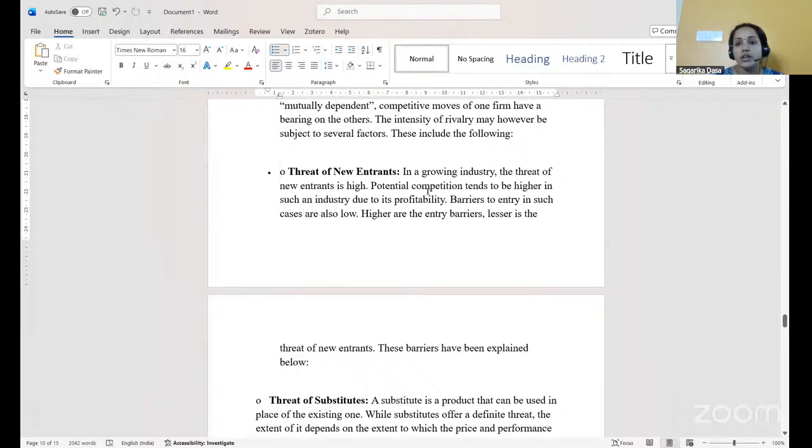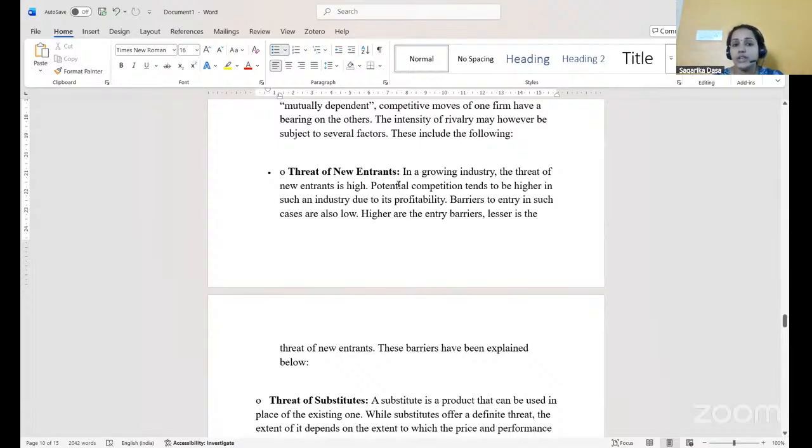The second force is threat of new entrants. Though there are any number of existing firms presently in the market, there is always a threat that a new business firm enters the market. So that is the threat of the new entrant. In a growing industry, the threat of new entrants is very high because of startups and new business firms entering the market.